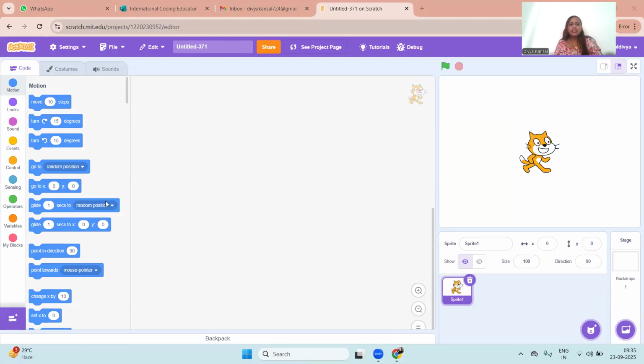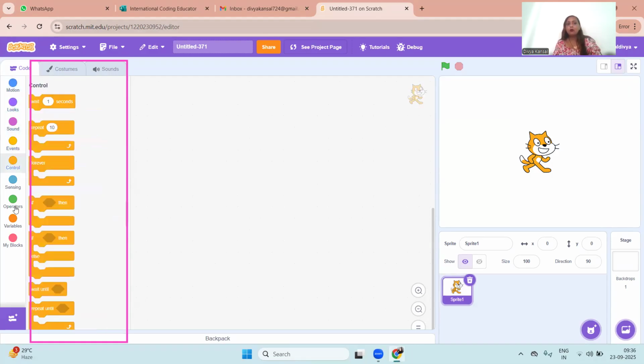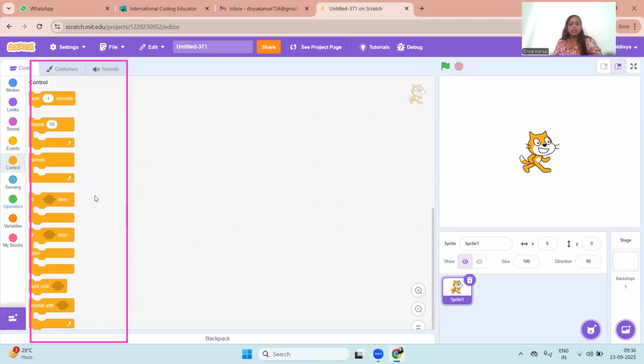I hope you can see all these blue color blocks at the left hand side of my screen. All these blocks at the left side are called the block palette. From here we can drag and drop blocks and make any game and animation that we want. And at the center you will see the white area.